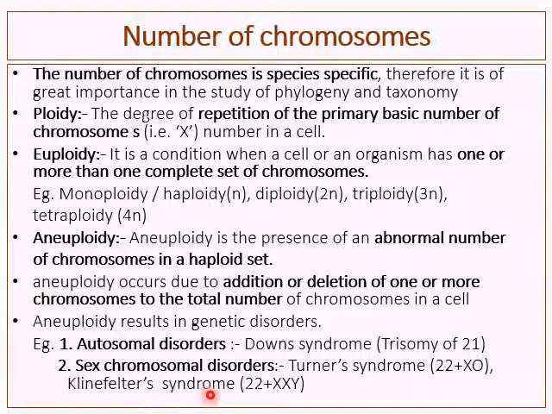In Klinefelter syndrome, we will find 22 autosomes and XXY, meaning 3 sex chromosomes instead of 2. So the total number of chromosomes is 47 instead of 46. So these are the concepts regarding numbers.